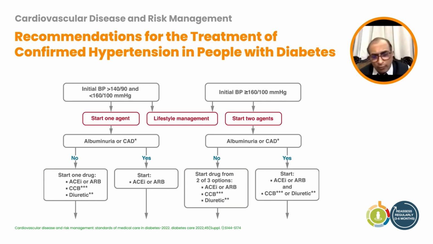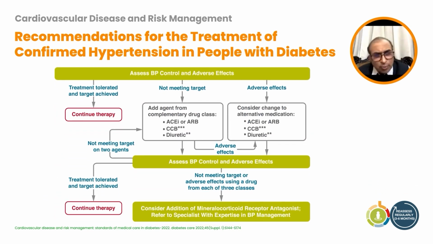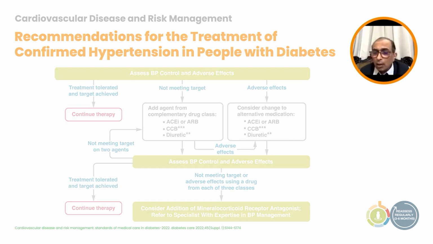And when you have resistant hypertension, even in spite of the use of 3 or more agents, then you would consider combination therapy, or adding on a diuretic and substituting with an aldosterone antagonist. So these are all the therapeutic options that you have to keep in mind when you have to control hypertension.